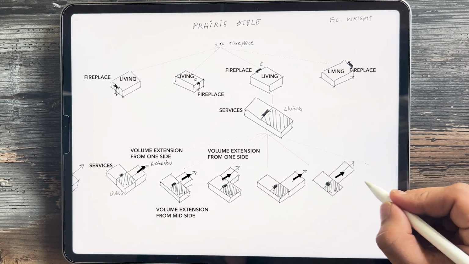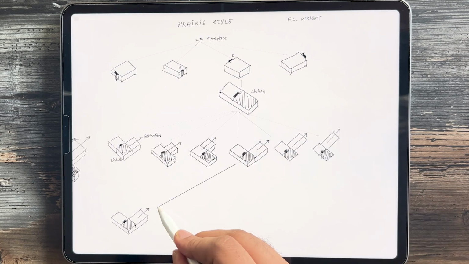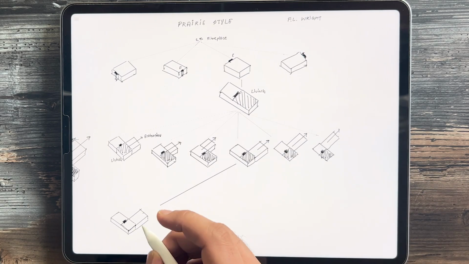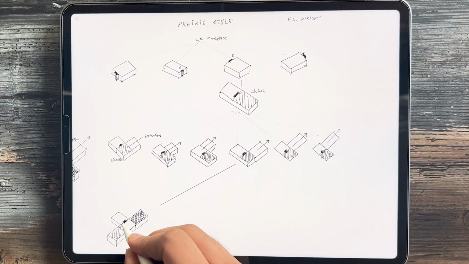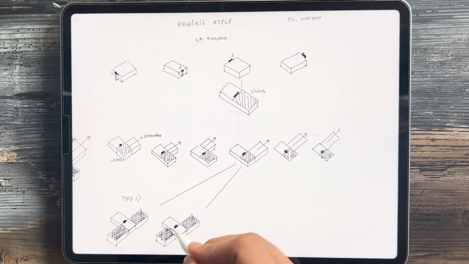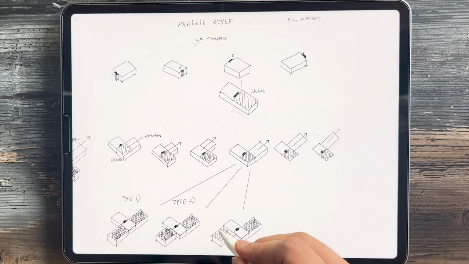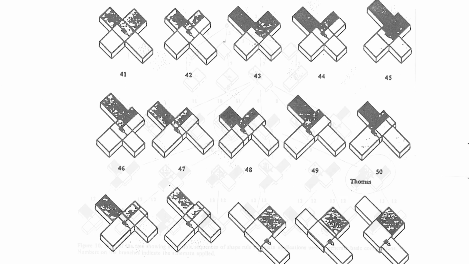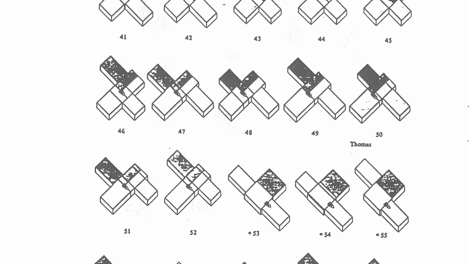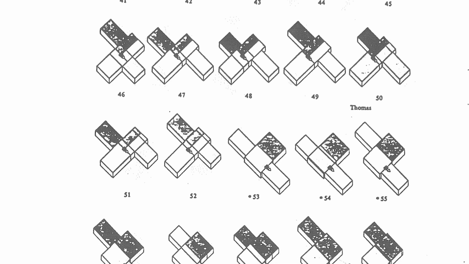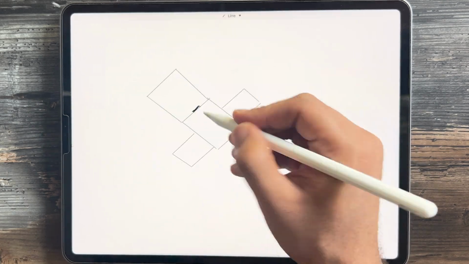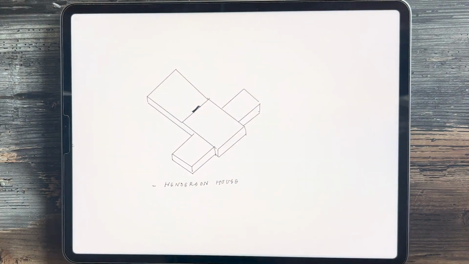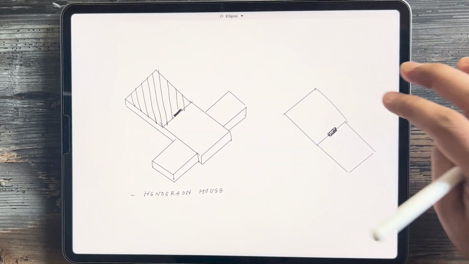The basic composition for Prairie style houses enumerated in the tree can be elaborated in various ways to produce the complete design. These ornamentations are determined by applying the same rule as we discussed. And if we continue this tree, we can create more than 89 basic compositions of the Prairie style house. Let's see the real example of the style. This is the simple illustration of how F.L. Wright developed his grammar.